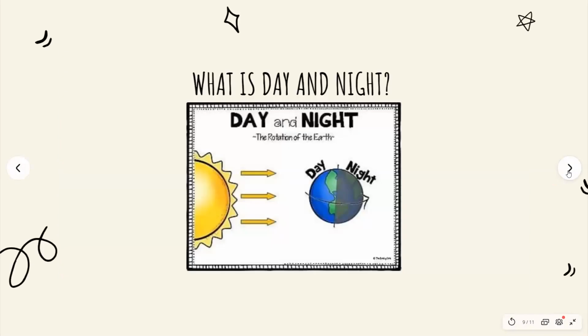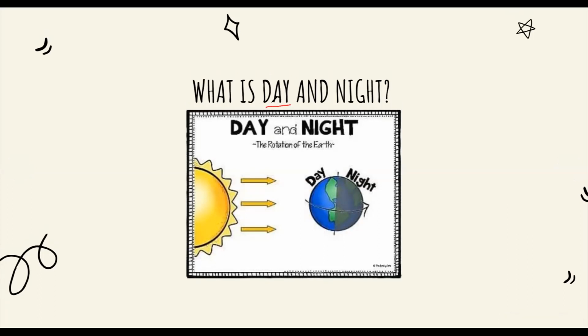Okay, friends, now that we have learned about rotation, what do you think is day and night? Day is the time of the day when we see the sun in the sky. Night time is the time of the day when we see the moon in the sky. And in the daytime we see the sun in the sky.